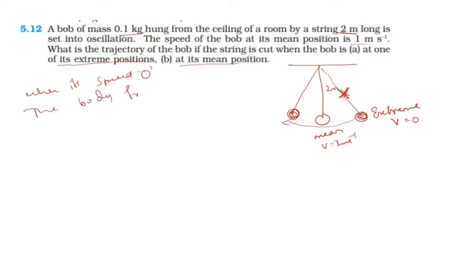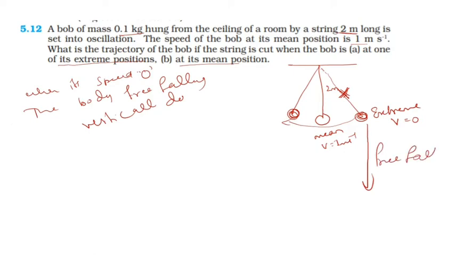So I can say the body is free falling vertically downward. When the string is cut, it falls like this. So this is a free fall body.